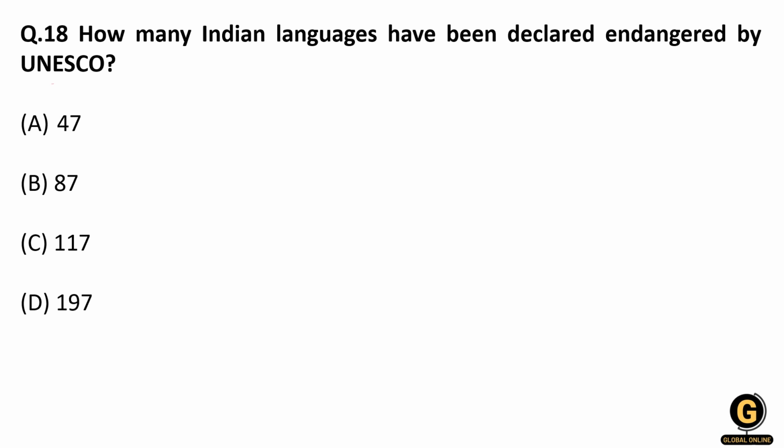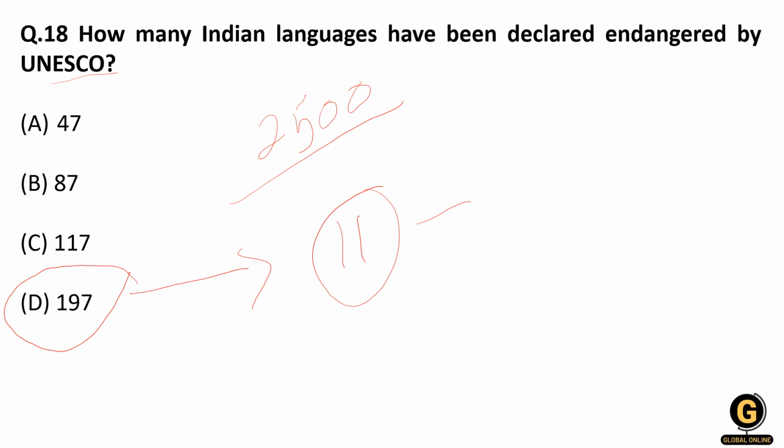So students, UNESCO maintains an atlas or a record of endangered languages, and in their record so far they have mentioned 2500 languages as endangered. Of that, 197 Indian languages are listed as endangered, and from these 197, 11 languages are from Andaman and Nicobar, then 6, sorry, 7 languages are from Manipur, and then 4 languages are from Himachal Pradesh, HP, right?